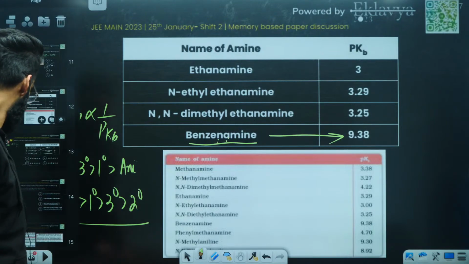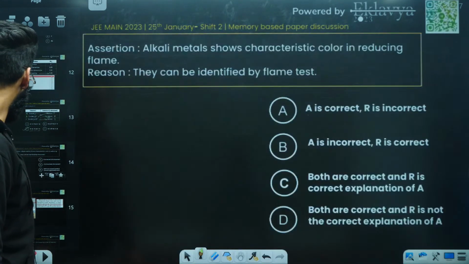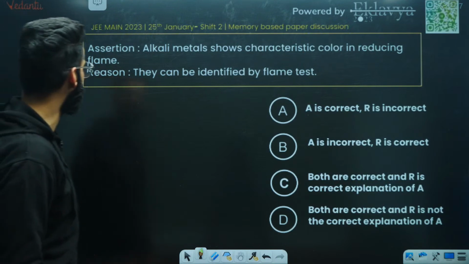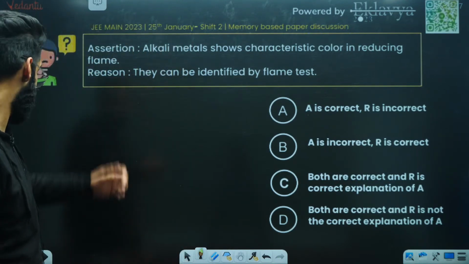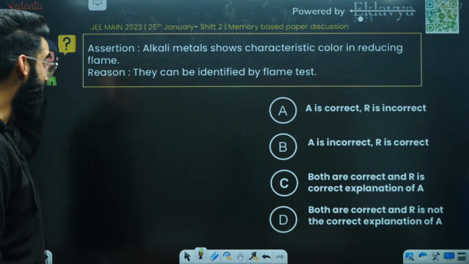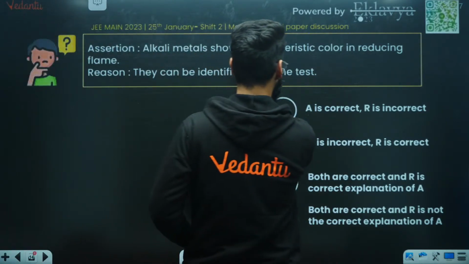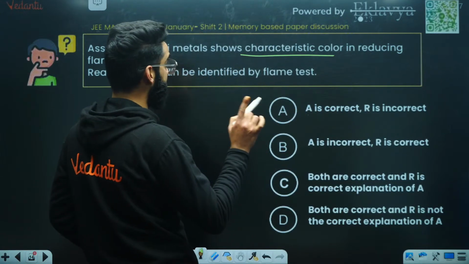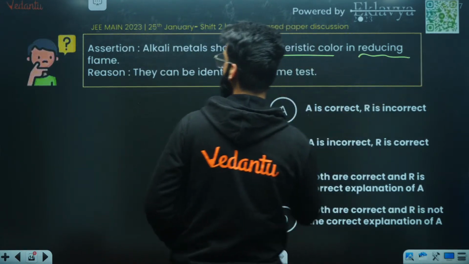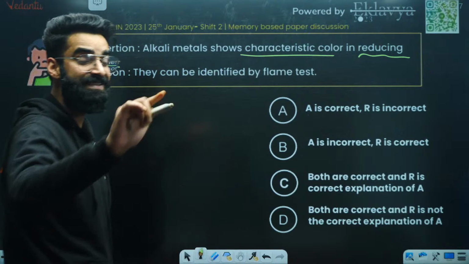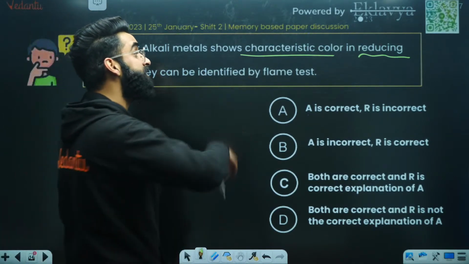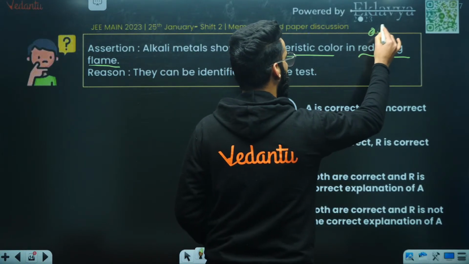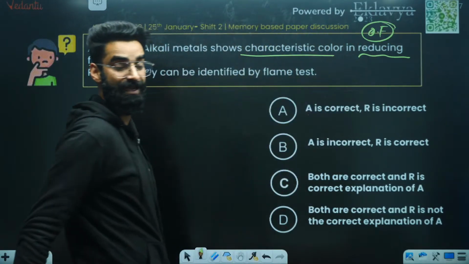Perfect. All right. Moving on to one more question. Look at this question, people. I'm not sure what exactly you wrote in this question, but have a look. Assertion says, alkali metals show characteristic color. Perfect. Yes, alkali metals show characteristic color, but it's showing in reducing flame. In your NCERT, it's given that alkali metals show characteristic color in oxidizing flame. In oxidizing flame, it is mentioned in NCERT, right?